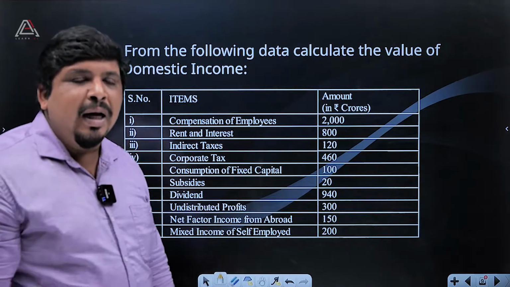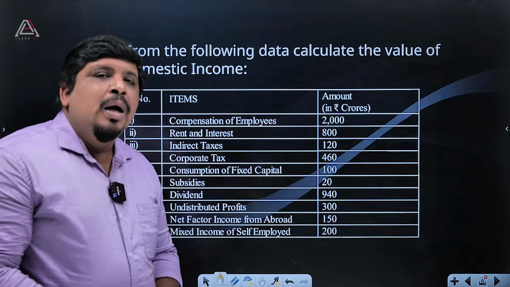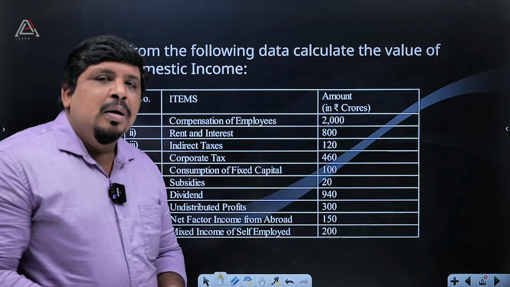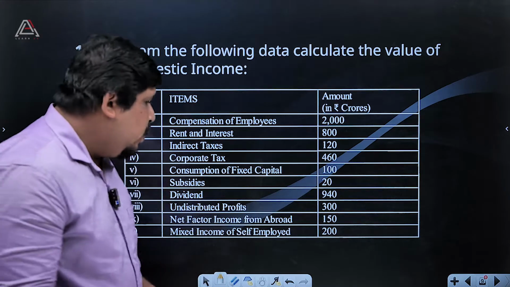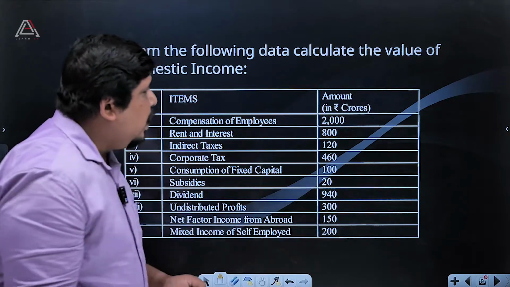Lots of people here get help from the government of India and from banks with advice from the government. So their mixed income of self-employed is also taken, that is 200.